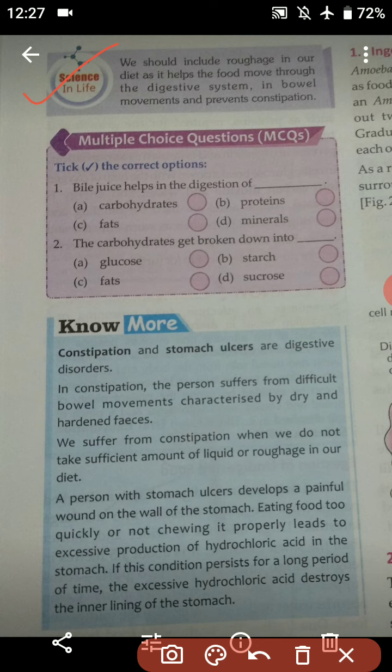If we have the required amount of roughage, that will help the movement of food through the digestive system. Bowel movement means the part of the alimentary canal below the stomach, and roughage also prevents constipation.